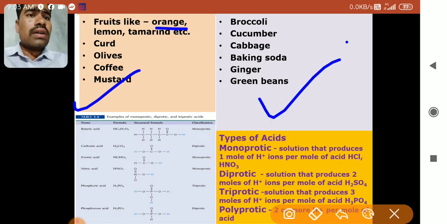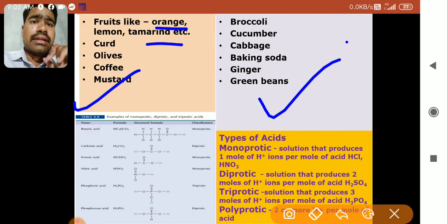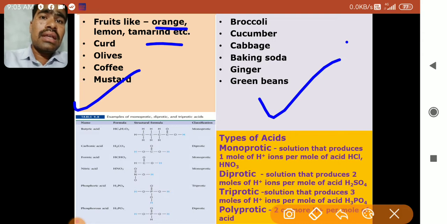Now fruits like orange, lemon and tamarind are the sources of vitamin C. If you remember from the 6th standard, the sources of vitamin C are citrus fruits. Why are they called citrus fruits? Because they contain citric acid. Tamarind has an acid called tartaric acid.